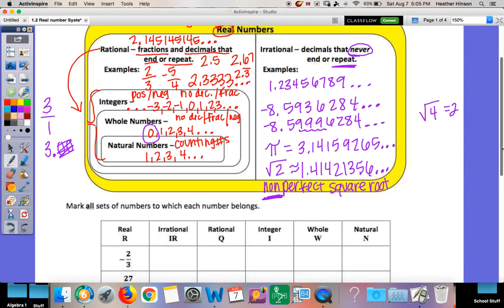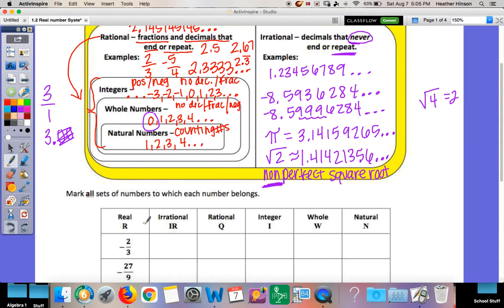So let's try to classify some. Every number you can think of is real, so they're all going to fall under a real number. We need to figure out if they're irrational. If they are irrational, that is all they are. If you notice on the irrational side of our table, there weren't little sub boxes like on the rational side, where we also had integers, wholes, and naturals.